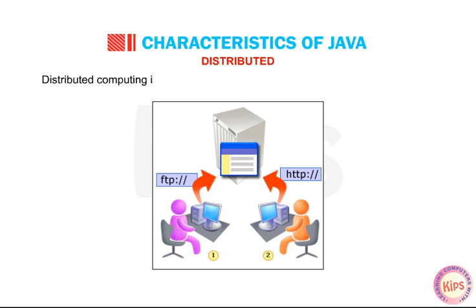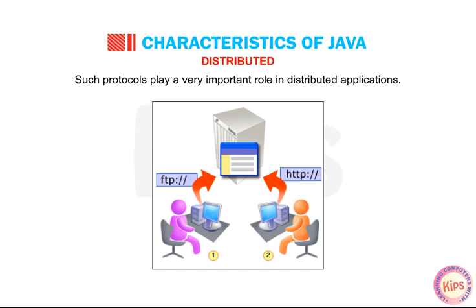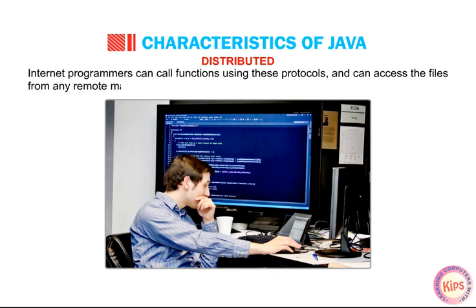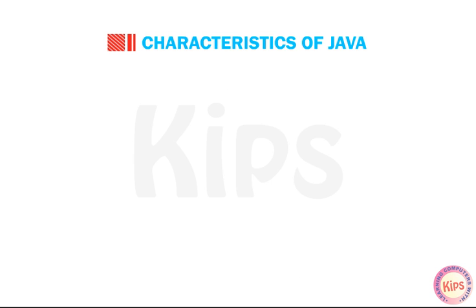Distributed. Distributed computing involves several computers working together on a network. The widely used protocols like HTTP and FTP are developed in Java. Such protocols play a very important role in distributed applications. Internet programmers can call functions using these protocols and can access the files from any remote machine on the Internet.